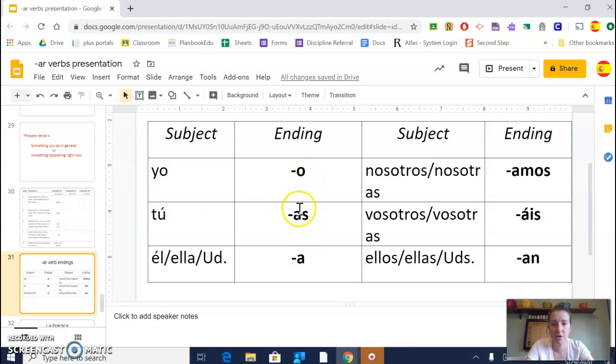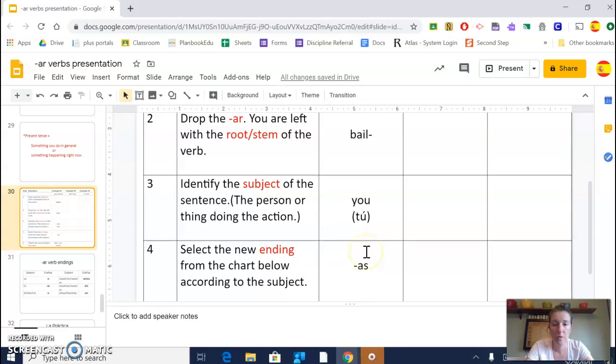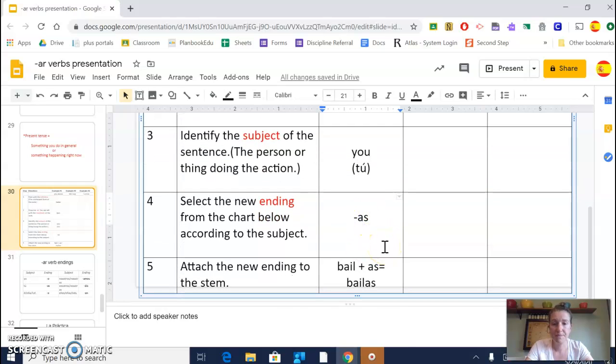Here's all your endings. O, as, a, amos, áis, an. There's only 6 different endings. We don't have to worry about all those other ones right now because we're trying to say you dance, the tú form, and that's right here, as. So let's go back here. Okay, and there it is, as, already filled in.